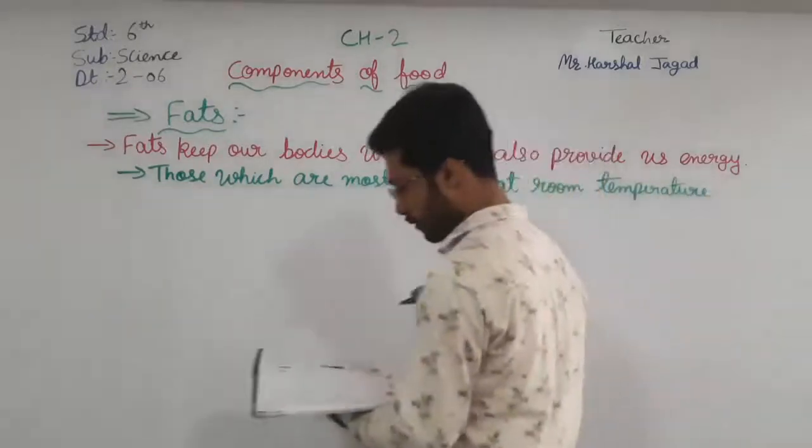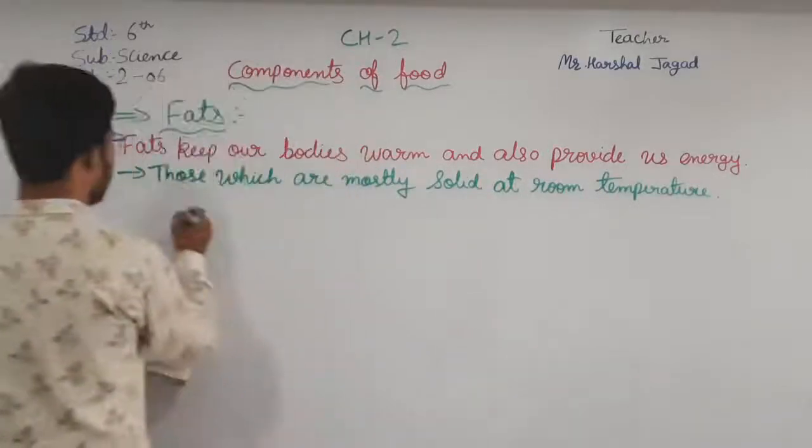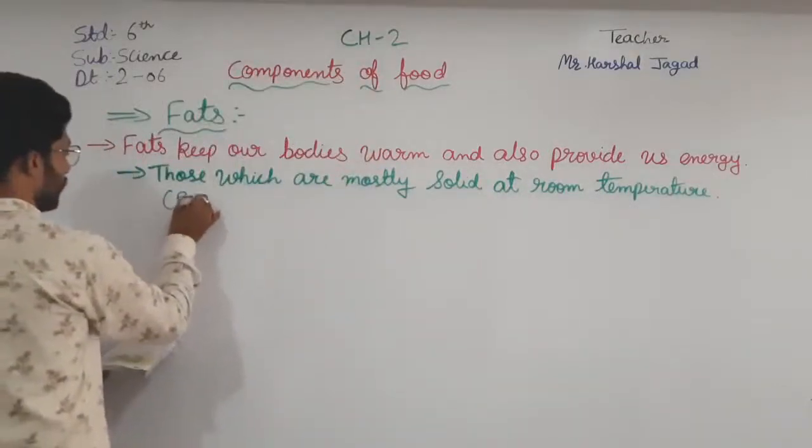Okay, those which are solid at room temperature, for example, butter.